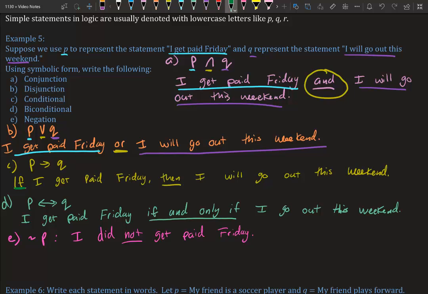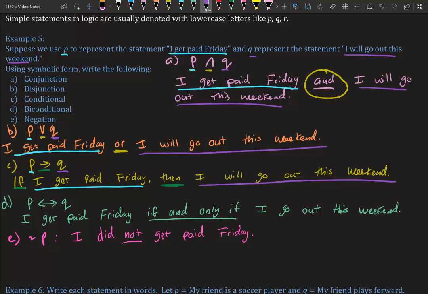So if, that stands for the condition. Then we have P, which is I get paid Friday. And then we have then, and then Q. Q told us that that's represented I will go out this weekend.